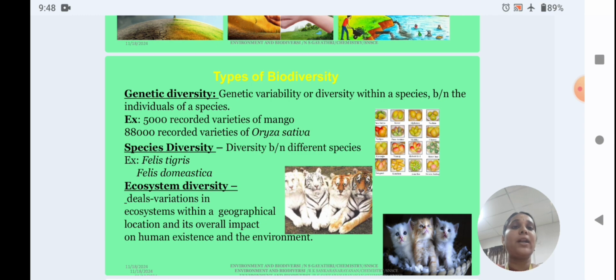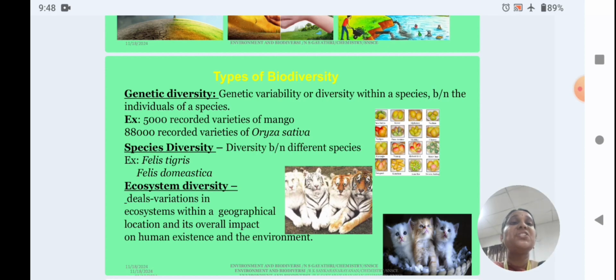Genetic diversity is the genetic variability or diversity within a species, among the individuals of a species. When diversity arises within the species itself, it is called genetic diversity. Example: 5,000 recorded varieties of mango are available, and 80,000 recorded varieties of Oryza sativa, that is rice, are available. These are genetic diversity.